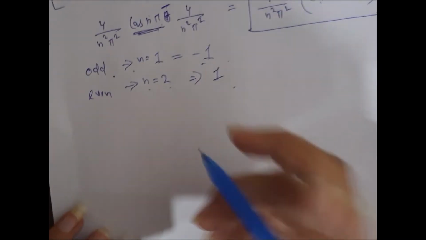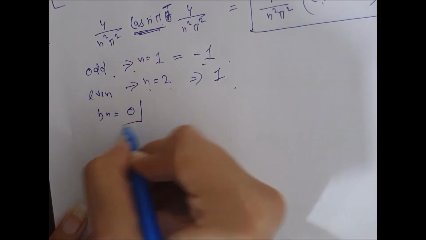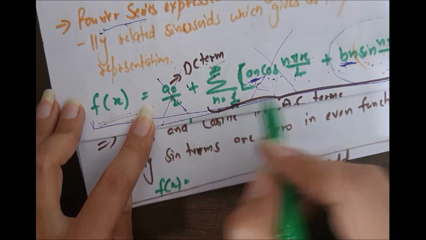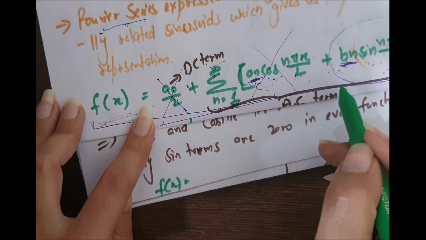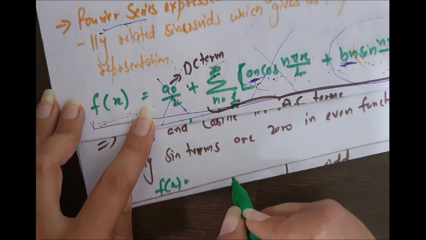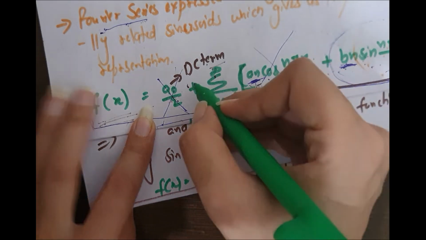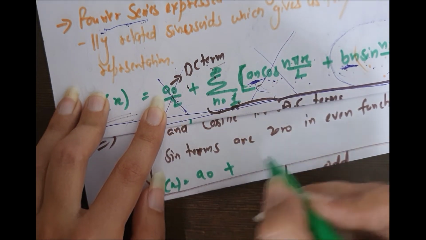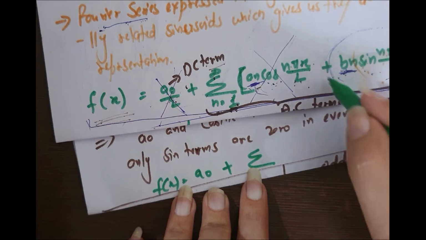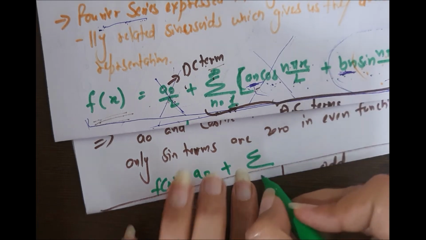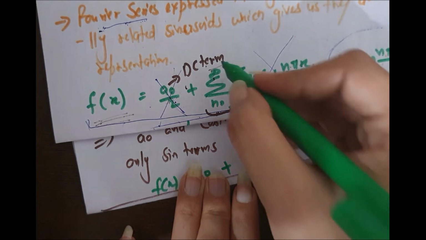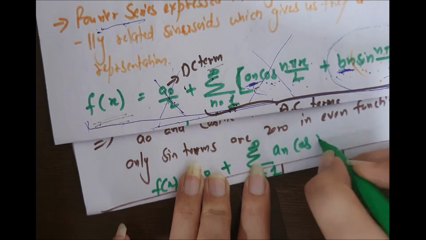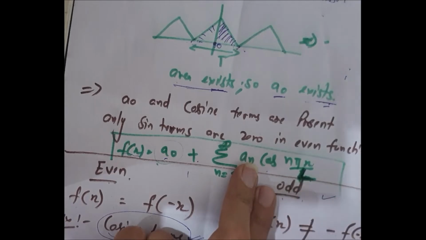Here we are asked about cosine terms. So Bn will be 0. So its Fourier series expansion will be... So this formula is for full series extension of Fourier series. For half extension of Fourier series, the formula is, in place of a0 by 2, we have to do a0 plus... this is for an even function, so no sine terms will be present. This will be summation from 1 to infinity an cos n pi x by L.